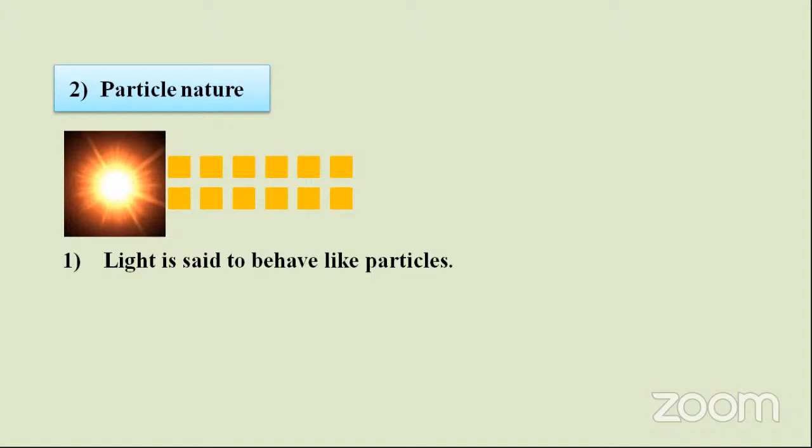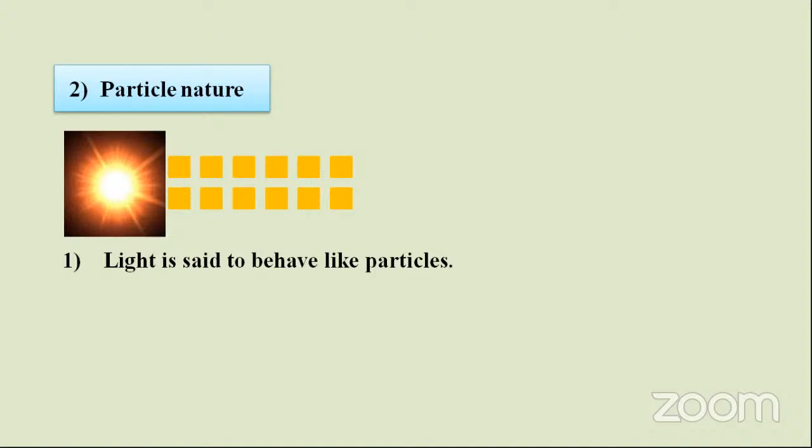This is actually the duality. Light behaves as a particle as well as a wave. That duality we are discussing. What can we observe with the particle nature, what can we observe with the wave nature, and what can we observe if the particle nature and wave nature are combined together, which is the so-called duality? We will discuss this in this chapter.